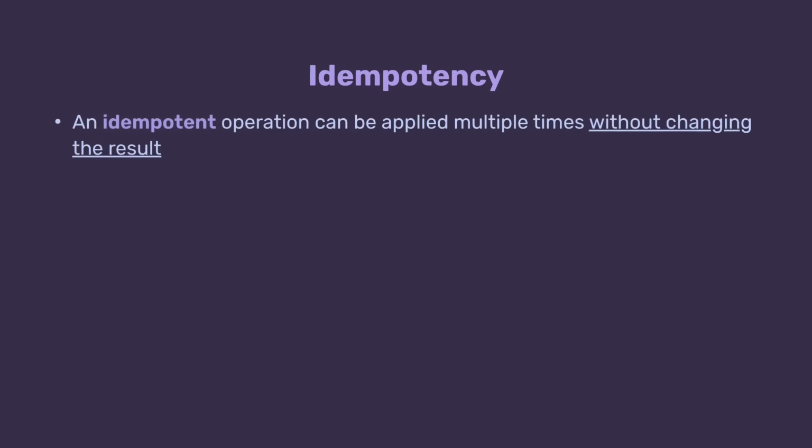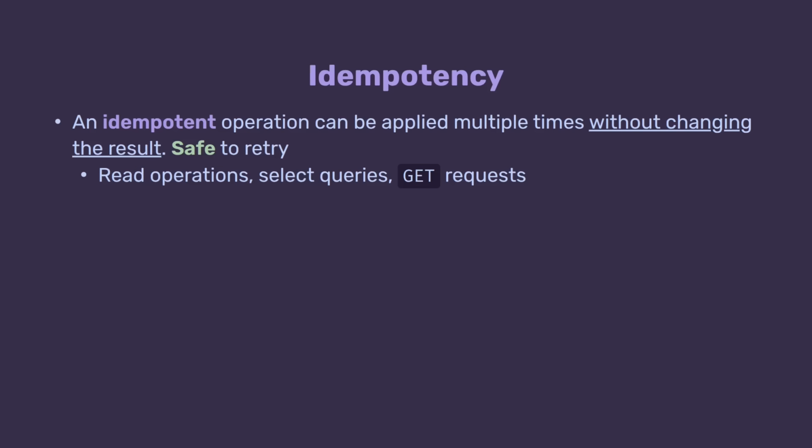Okay, so we are pretty good at retrying now, but there is one really important thing we need to consider before even trying to retry. It is idempotency. An idempotent operation is an operation which can be repeated multiple times without changing the result beyond the initial application. Because of this property, it's safe to retry such operations. For example, any immutable operations such as fetching data, select queries in databases, and GET requests in HTTP, in case you don't put side effects on them, which you shouldn't, are all idempotent.